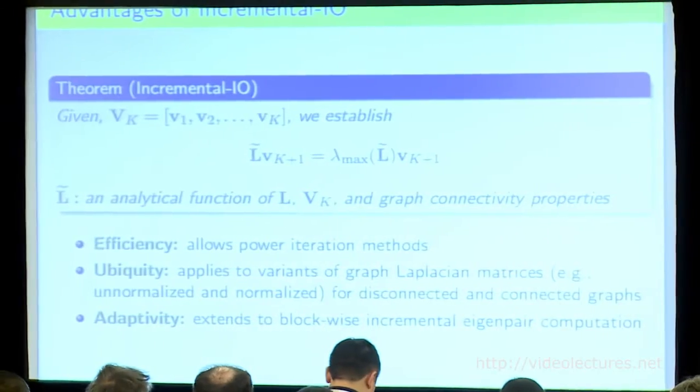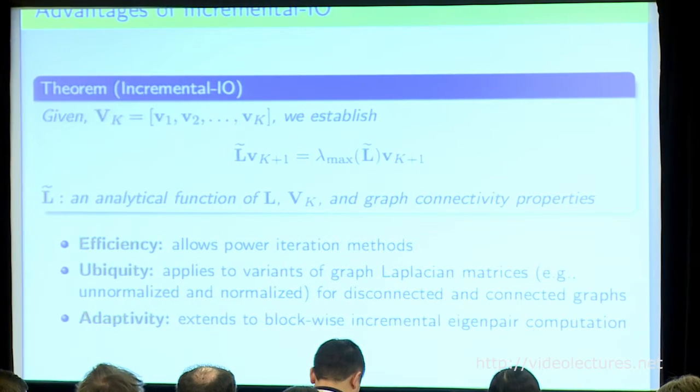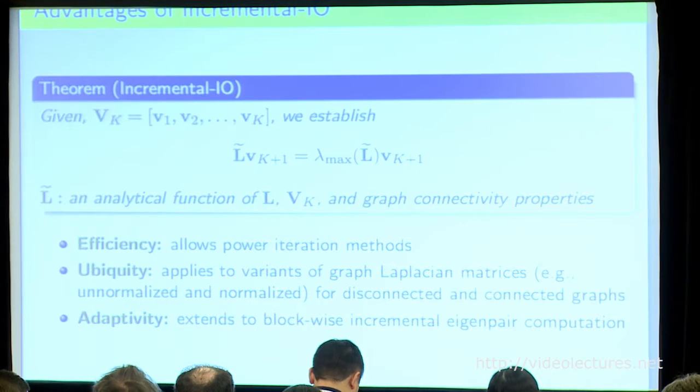Let's zoom in to see what's the advantage of this method that we call incremental I/O, incremental eigenpair computation with increasing orders. So the first advantage is that it's very efficient, because all you need to do this incremental computation boils down to a power iteration method, and we all know that power iteration converges pretty fast. And it's also very general because this L tilde fits different varieties of graph Laplacian matrix. For example, it fits normalized and unnormalized graph Laplacians, and for disconnected and connected graphs.